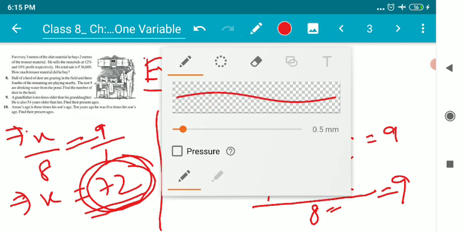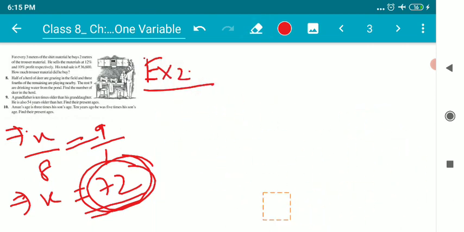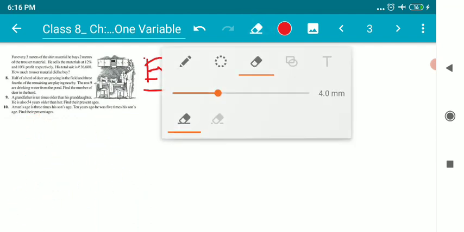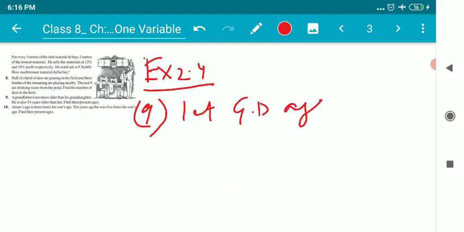Now, let us talk about the next question, question number 9, which is really very interesting. Question number 9 says that a grandfather is 10 times older than his granddaughter. So let the granddaughter's age be equal to x.